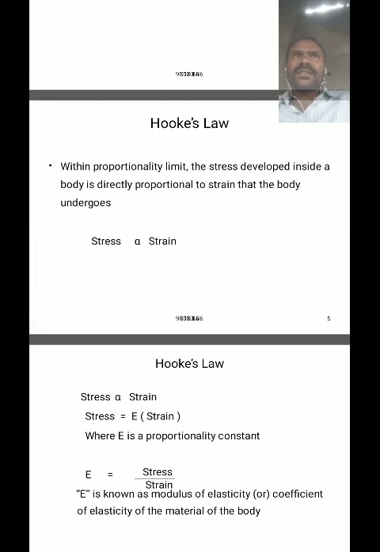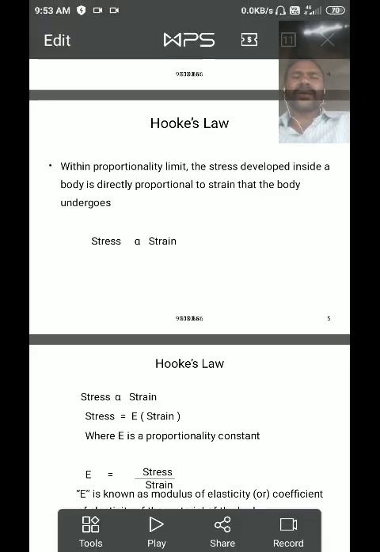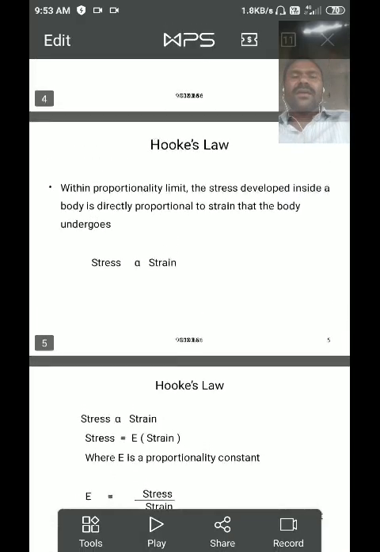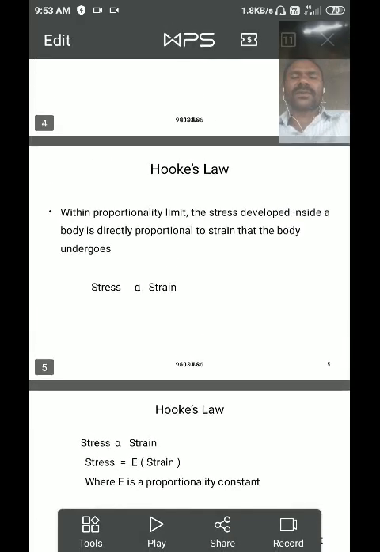For example, consider a rubber string. The rubber string is pulled and expands due to the application of a deforming force. By application of a small force, the rubber string expands through some length, and if the deforming force is increased gradually, the length also increases gradually up to a certain limit.